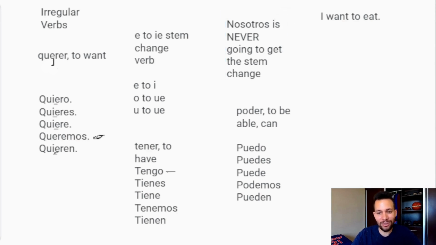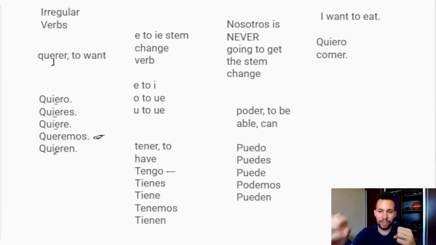Well, how did you do? If you weren't able to do it, don't worry about it. I want to eat is quiero comer. And so we're getting into our rule regarding two verb ideas because now we have two verbs. That's what we're talking about here. I want is a verb, and to eat is a verb. So now there's two verbs.